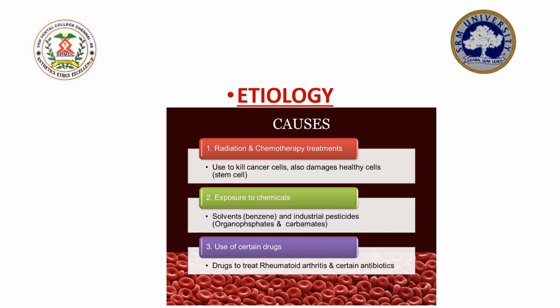The other acquired causes for aplastic anemia include drugs, followed by toxic chemicals, infections, and also certain miscellaneous agents such as autoimmune diseases and exposure to therapeutic X-rays.